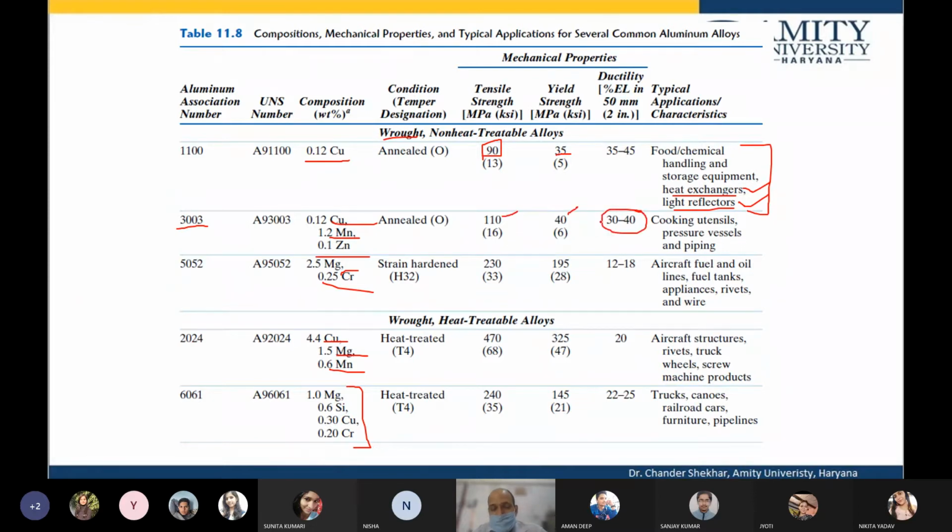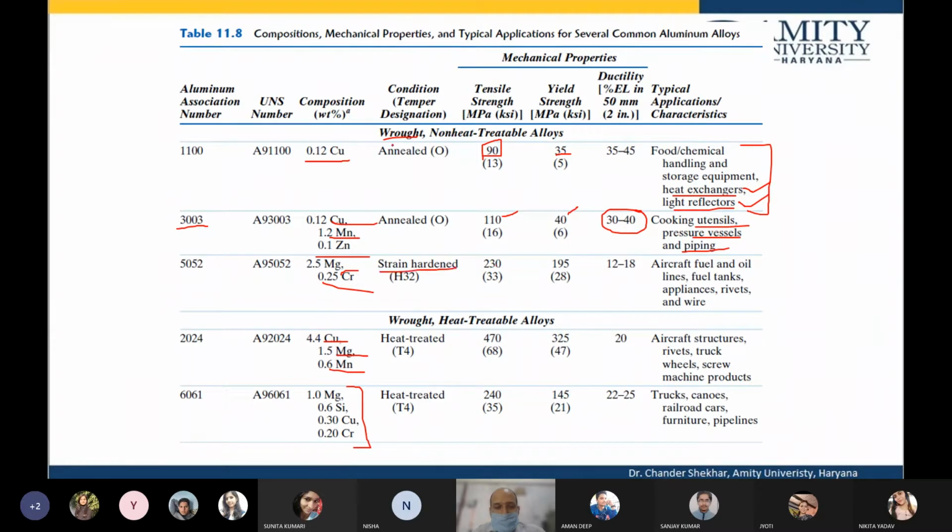This ductility is important. Always there is a trade-off between ductility and strength. If you want strength, you need to sacrifice ductility, because of the basic mechanisms from which the ductility and mechanical strength come. If one is decreased, the other will increase, and vice versa. So the application of this alloy 3003 is cooking utensils, pressure vessels, piping, etc.